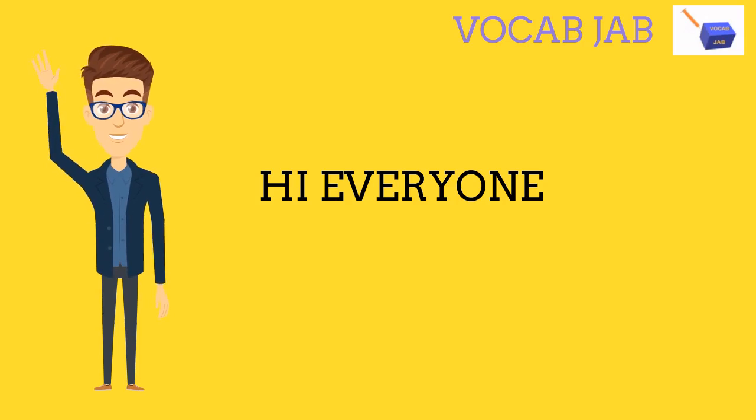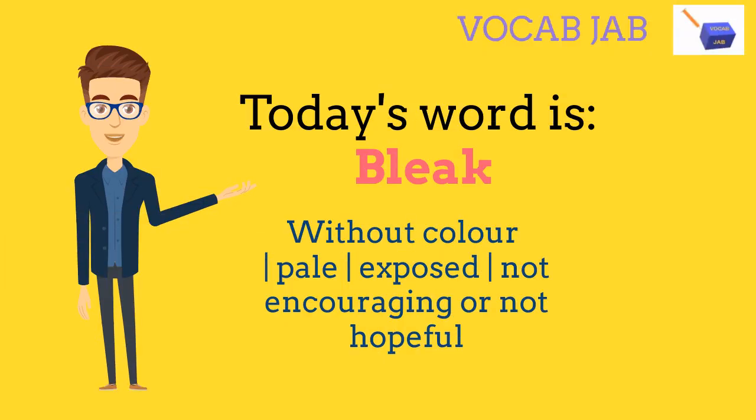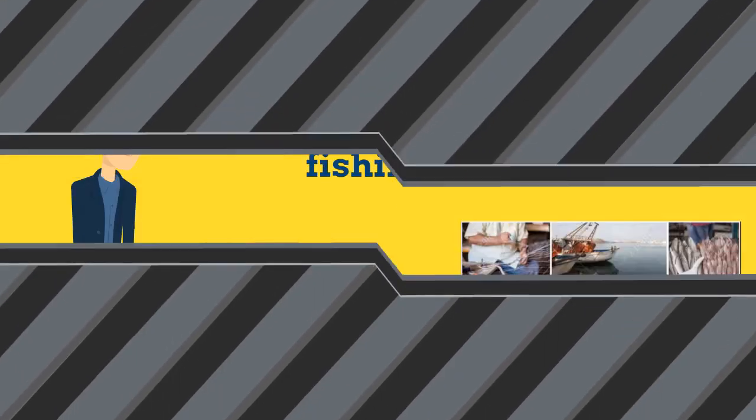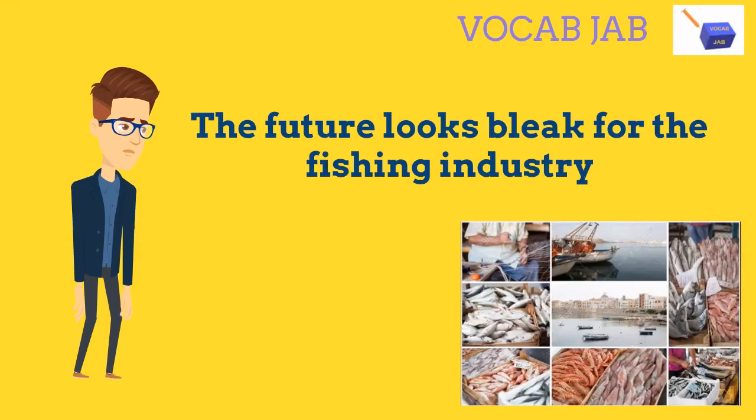So our today's word is bleak. So what does it mean? It means without color, pale, exposed, not encouraging or hopeful. Let's look at few similar words that will help you understand the word bleak better. Dull, hopeless, depressing, etc. Now let us see how to use the word bleak in a sentence.